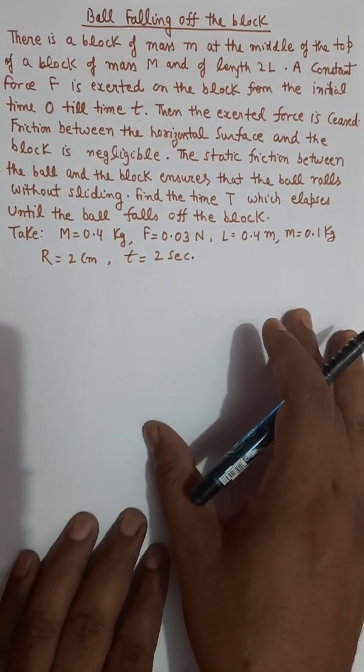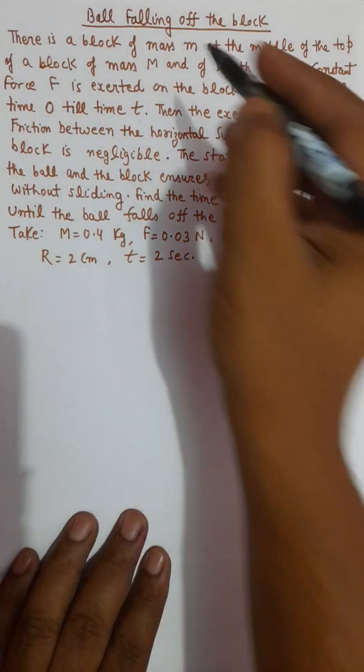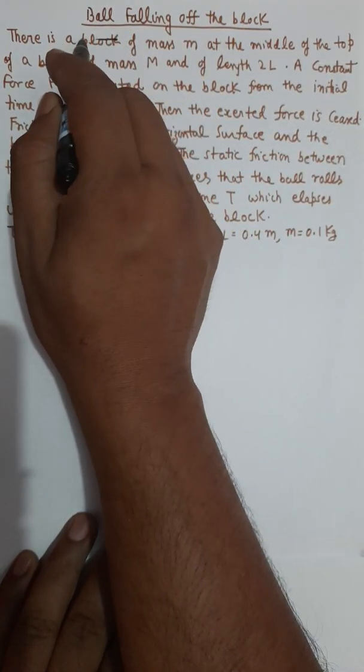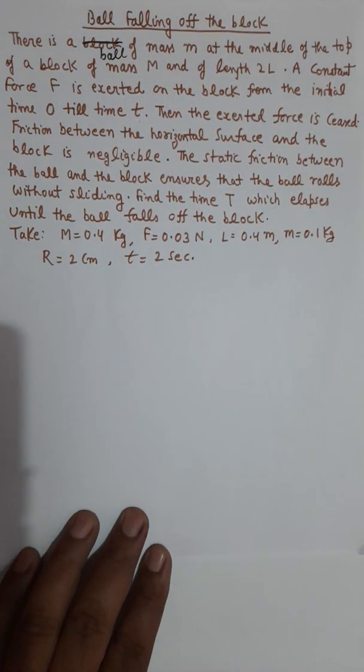Students, problem 5 from the same assignment, review assignment for JEE Advanced 2020. Problem number 5. There was one mistake in this language. It was actually a spherical ball. Instead of block, it was a ball. That was a mistake from my side.